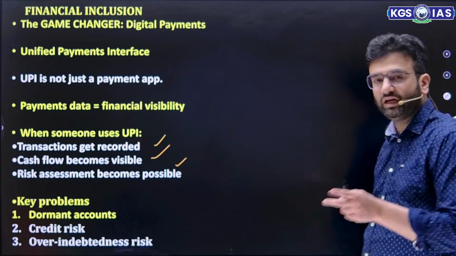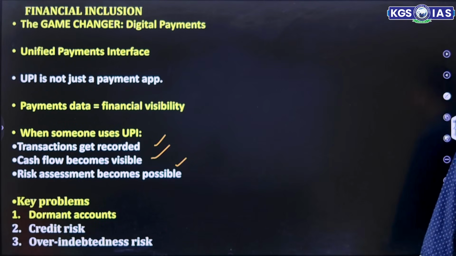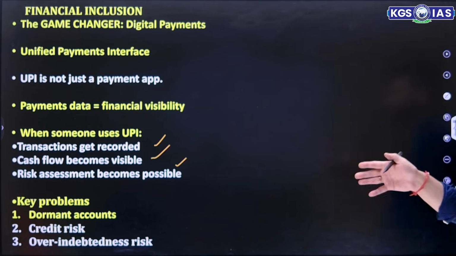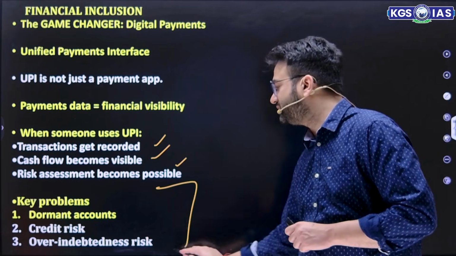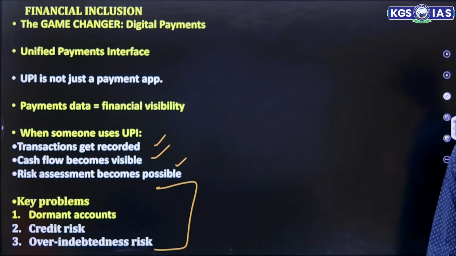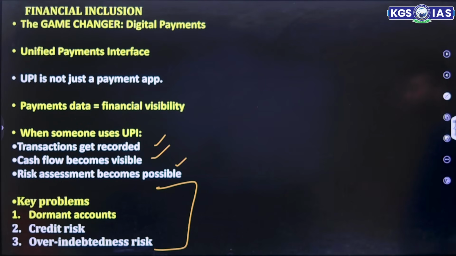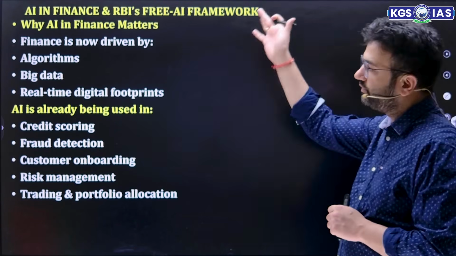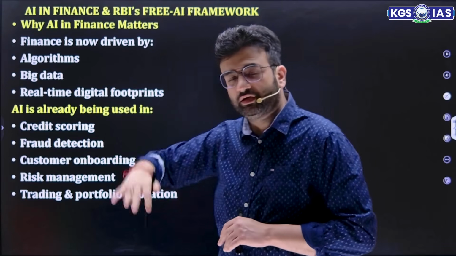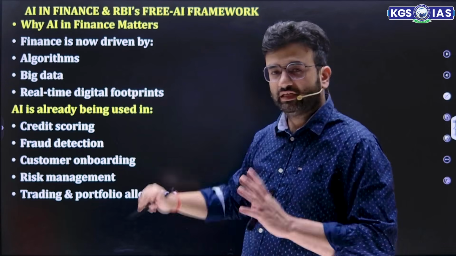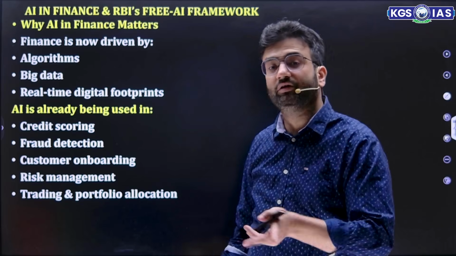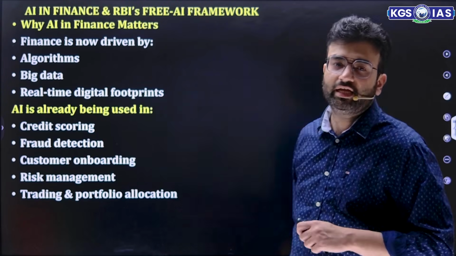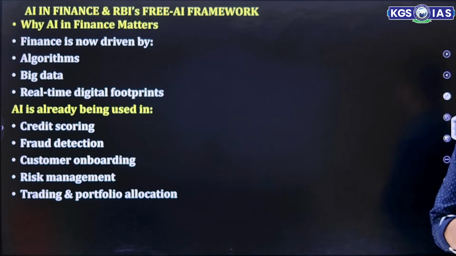But the key problem in the context of India is we have many dormant accounts, credit risk, and over-indebtedness. These are the major issues that you can write in the mains exam: that dormant accounts, credit risk, and over-indebtedness risk still persist. Then again, this is a topic which is very important in this specific chapter. As I told you, this chapter is very important. Now in this chapter, which is the most important component? This part: AI in finance and RBI's FREE-AI framework.